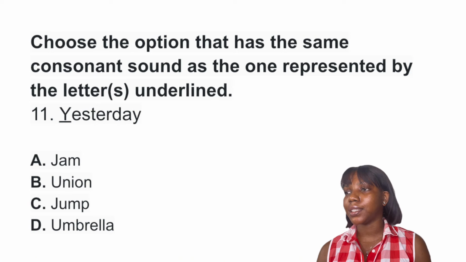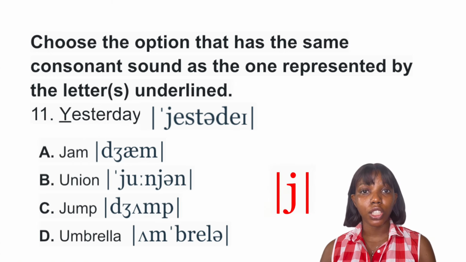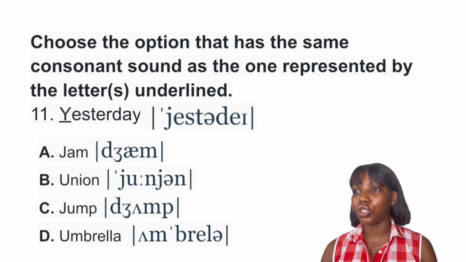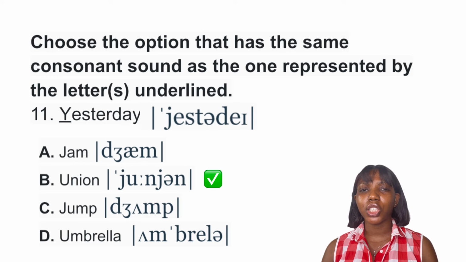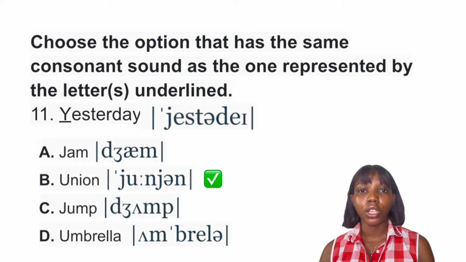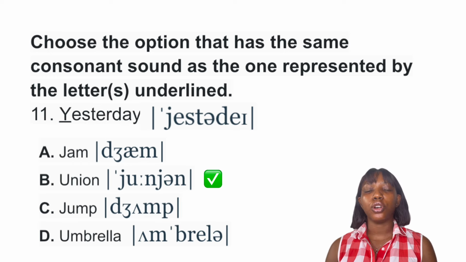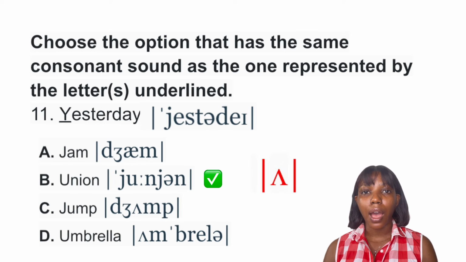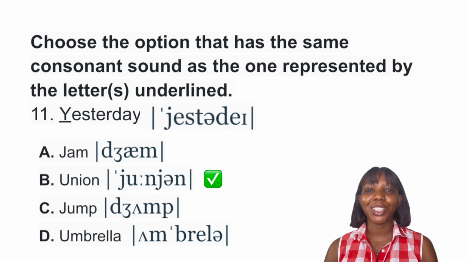Choose the option that has the same consonant sound as the one represented by the letter on the line. Now the word is yesterday and Y is pronounced as Y. The answer to this question is union, option B, because letter U is also pronounced as Y. This is quite different from what we have in option A and C, jam and jump, which have the J sound. So they are two different consonant sounds. What we have in option D, umbrella, is a vowel sound. So option B is the final answer to this question.